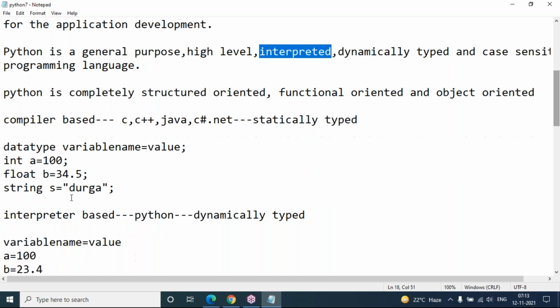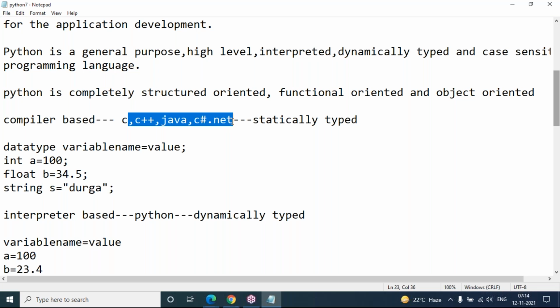The interpreter and compiler differences I also discussed in the last session. These are compiler based: C, C++, Java, C#, .NET. Compiler based means the whole program at a time will be checked and executed. And when it comes to Python, it is interpreter based, meaning line by line code will be checked and executed, however many lines you have written in the Python script.